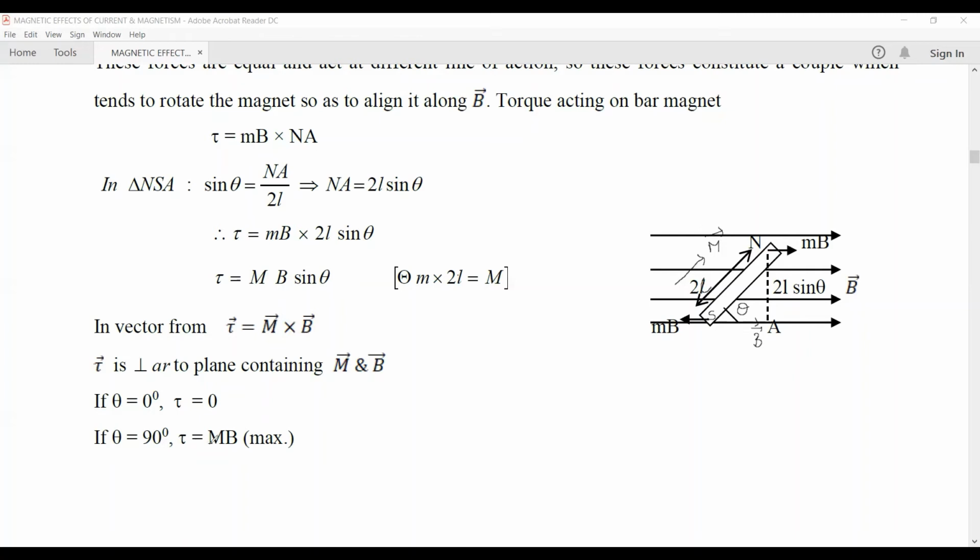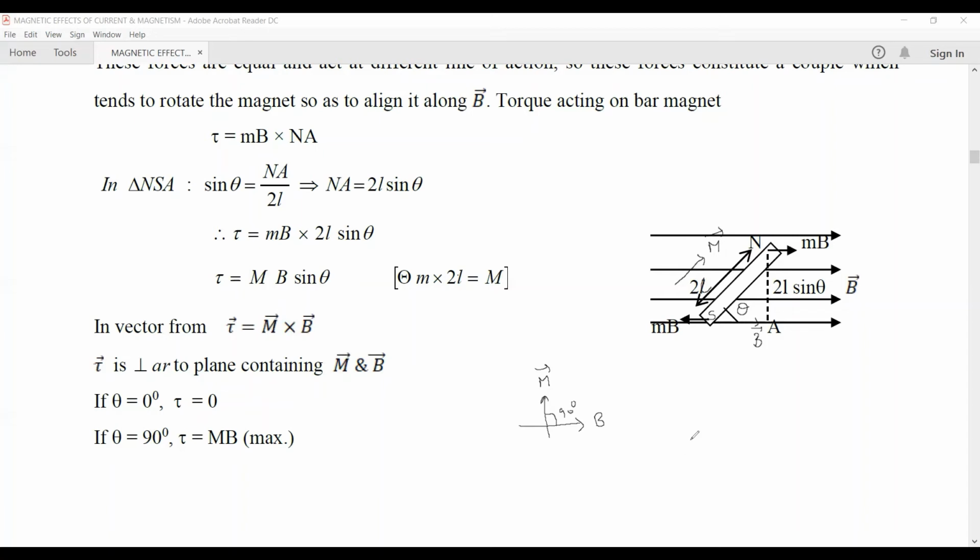Whereas if theta is equal to 90 degrees, tau is equal to m into b, since sine 90 is equal to 1. So the tau experienced will be equal to mb, which is maximum. So when the magnetic dipole is perpendicular to the magnetic field, it experiences a maximum tau and it tries to come parallel to the magnetic field. And once it is parallel to the magnetic field, theta is equal to 0, no tau is experienced by the magnetic dipole.